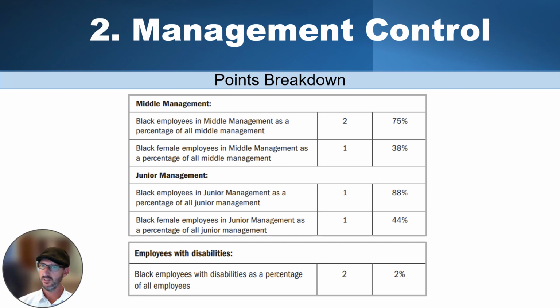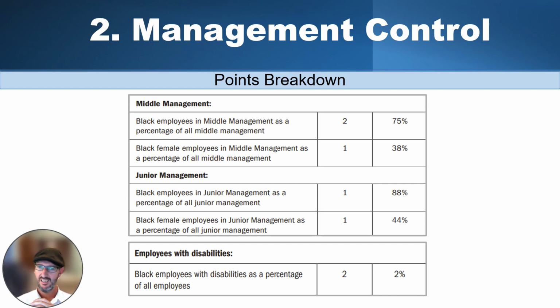So for middle management, 75% black, 38% female. And then junior management, 88% black participation, and 44% gives you 1 point if they're females. So the lower you go on this hierarchy, the higher your percentage becomes, and the points are also a little bit less. So it's very important to get some top-heavy black individuals into your business and to drive your growth from there. You get a lot more points there, and you can count these guys twice as well: board participation and executives.